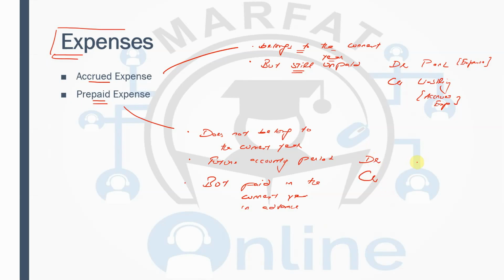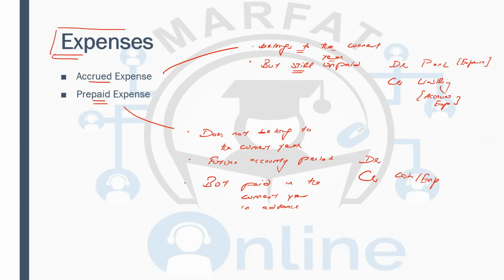This expense does not belong to the current year. So let's assume if it is made part of the total expenses, then you have to remove it. That means you're going to credit the cash because it has been paid, or credit the expense in the case when this expense has been made part of the total expenses.